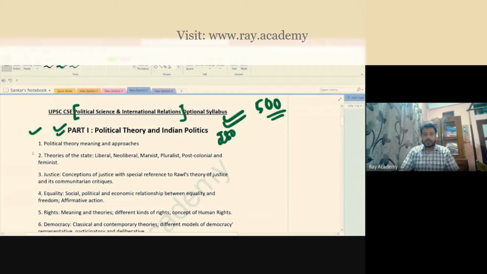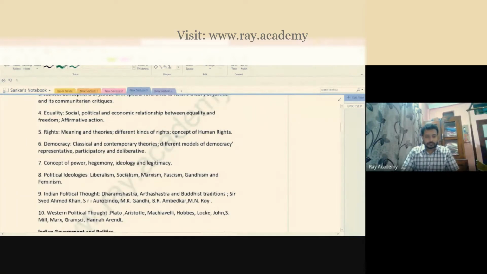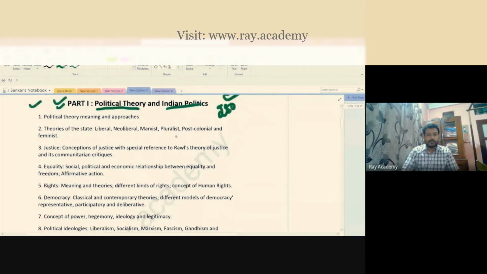First, if you look here, it is written as political theory and Indian politics. That means you will understand the various theories, the thinkers and their contributions to political science. Then this also includes a brief understanding of your Indian perspective. That means Indian politics. Okay, so let me talk about this. If you look at this particular syllabus, first you have political theories, meaning and approaches. That means there are many different types of political theories.